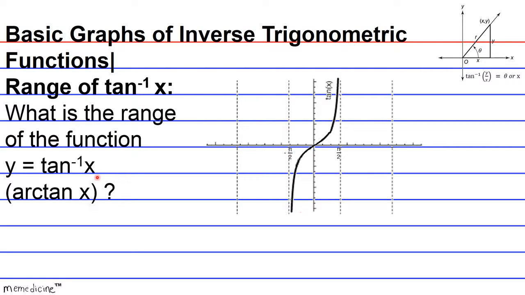And eventually, if you compare the arctan graph to the tangent of x graph, you'll see that one can be gotten from the other by interchanging the horizontal or vertical axes, or interchanging the domain and range, or just switching basically your x and y values.